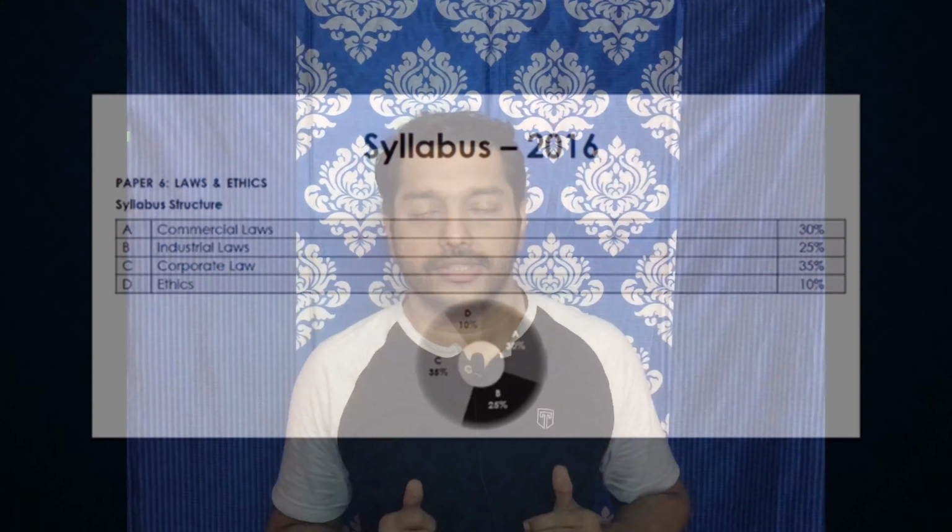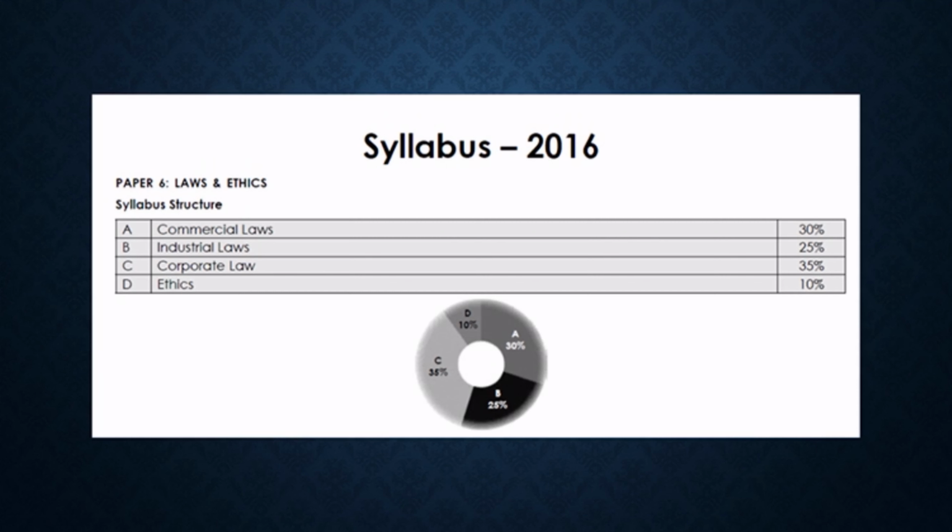You must have heard this word in inventory. But the same technique we will use here to prioritize our chapters. On the screen you can see the syllabus of paper 6 for CMA Inter Law and Ethics, which consists of 30% commercial law, 25% industrial law, 30% corporate law and 10% ethics. Now I will show you how I prioritize the whole Law and Ethics paper for getting 65 marks with exemption.